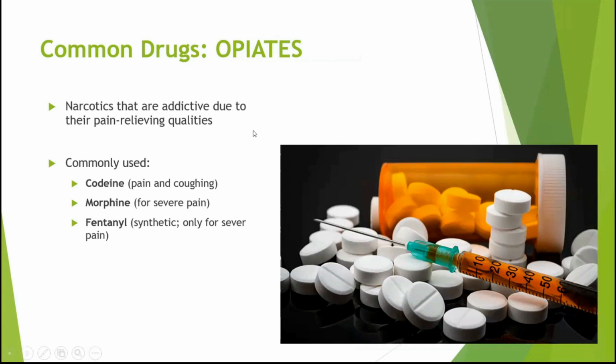The most common opiates you could see around are codeine, which is for pain and coughing, morphine for severe pain, and fentanyl. This is a synthetic type of morphine, but it can only be used properly if your pain is severe. So opiates are a very addictive type of drug that a lot of people are trying to regulate.